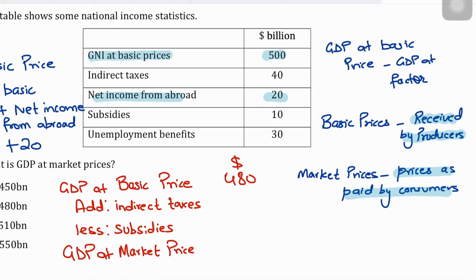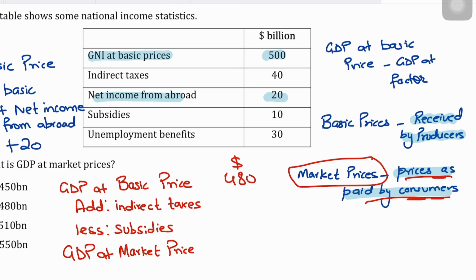And so if you want to convert it to GDP at market price, you need to add indirect taxes, because adding the tax would increase the price. When you are measuring something at market prices, you're taking into account the prices that are paid by consumers. And if you're measuring the entire GDP at market prices, it means that the GDP is valued at market prices, which obviously reflects the price which is paid by the consumers.